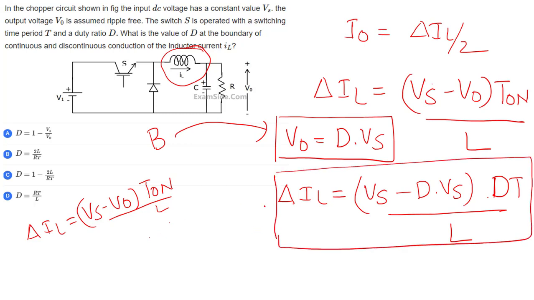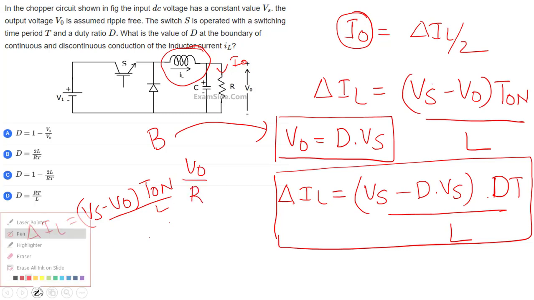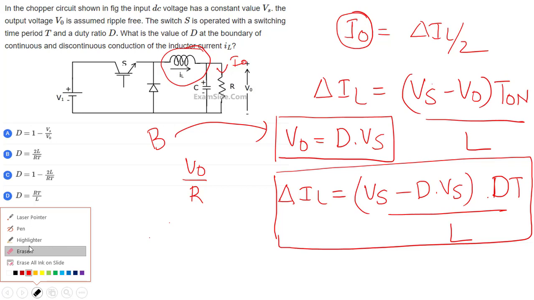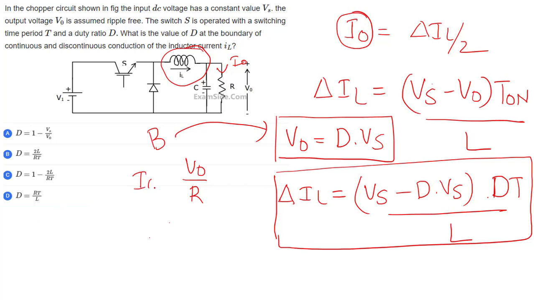Tell me what is I naught? I naught is nothing but the current flowing through the resistance, the current flowing through the load. I naught is equal to V naught by R. So finally I got two things. This is one equation, and I also got delta IL, which is another equation.